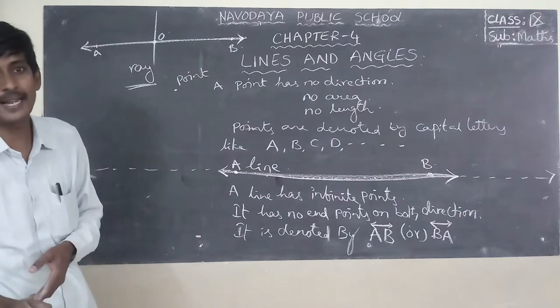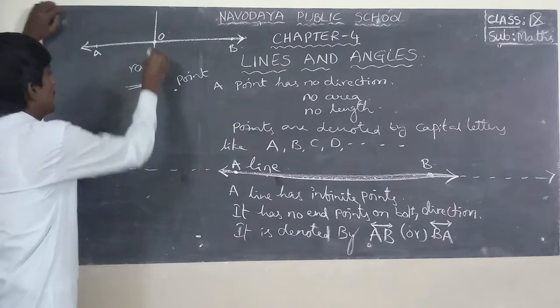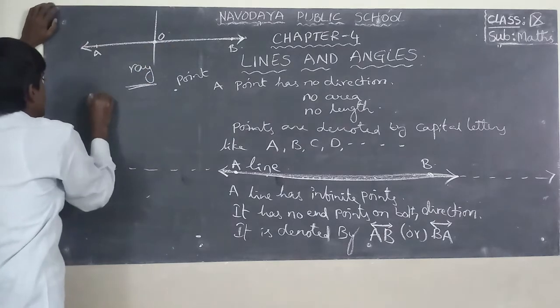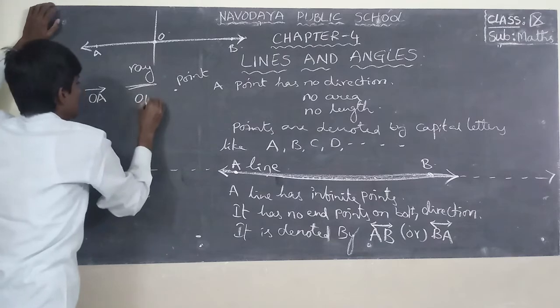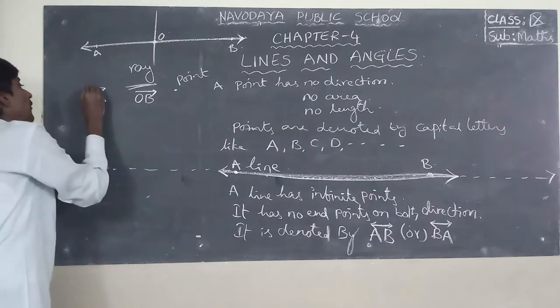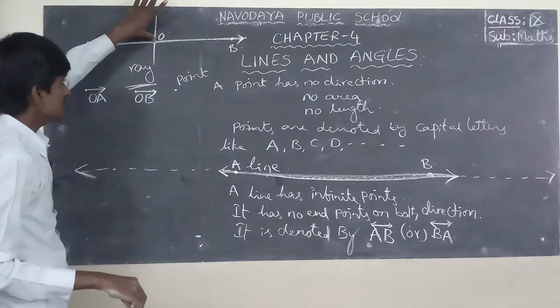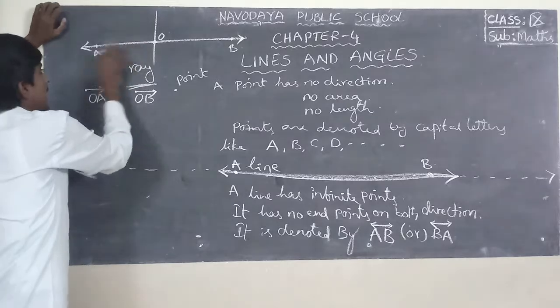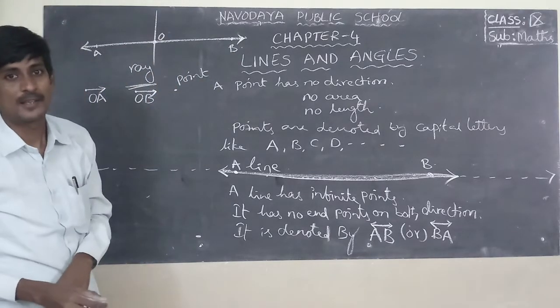For example, this is ray OA and this is ray OB. This is the symbol for ray.